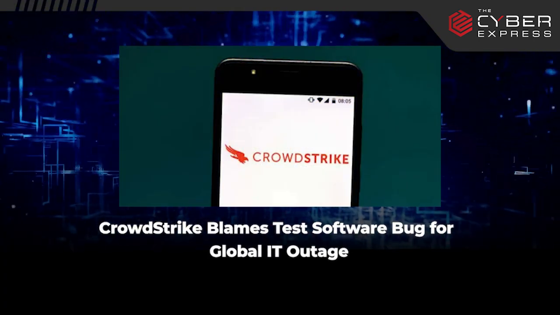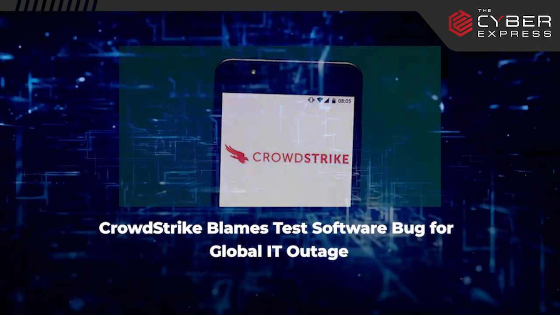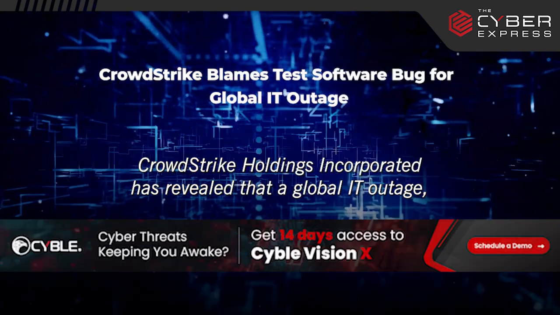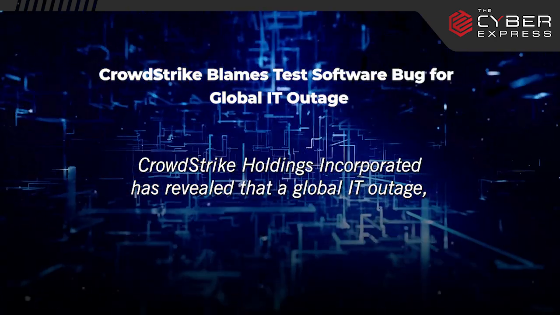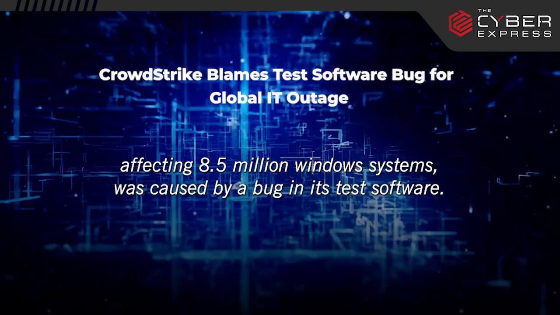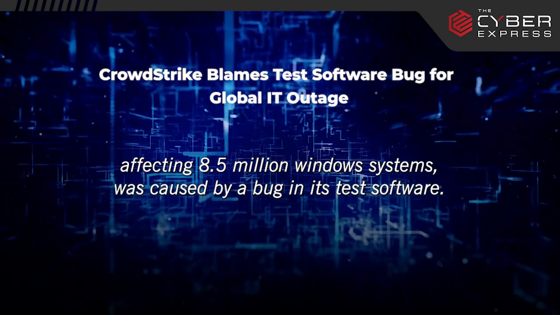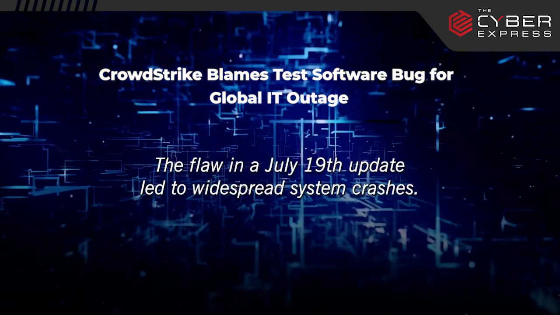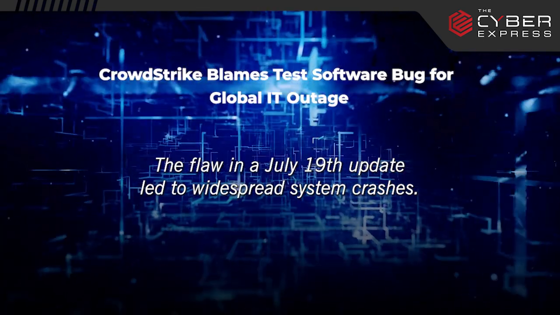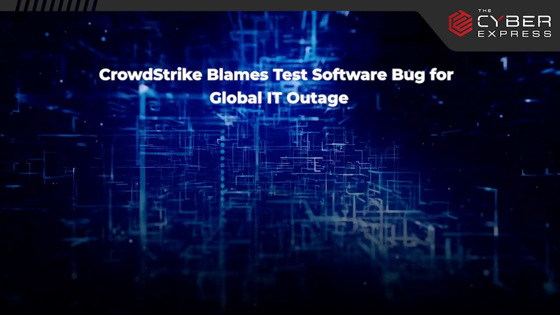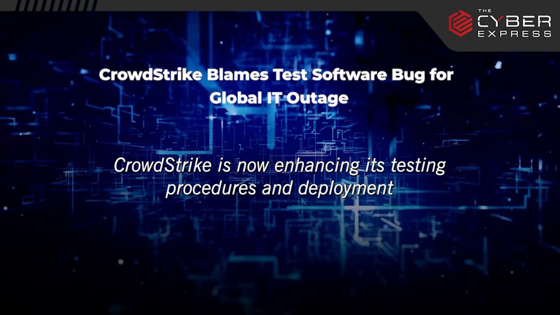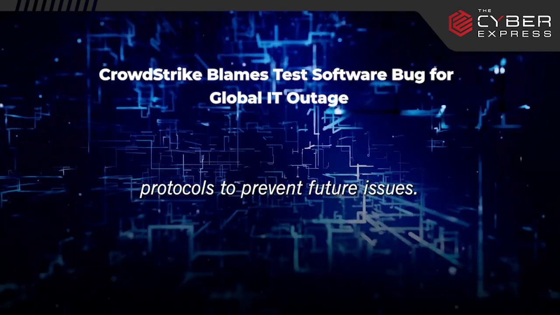CrowdStrike blames test software bug for global IT outage. CrowdStrike Holdings Incorporated has revealed that a global IT outage affecting 8.5 million Windows systems was caused by a bug in its test software. The flaw in a July 19th update led to widespread system crashes. CrowdStrike is now enhancing its testing procedures and deployment protocols to prevent future issues.